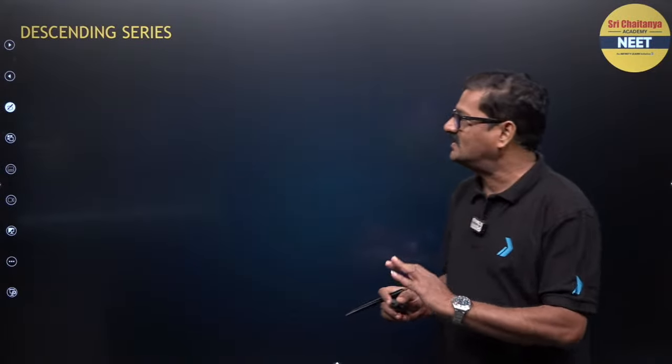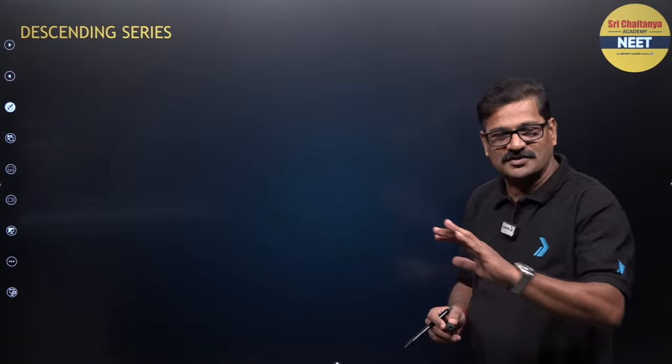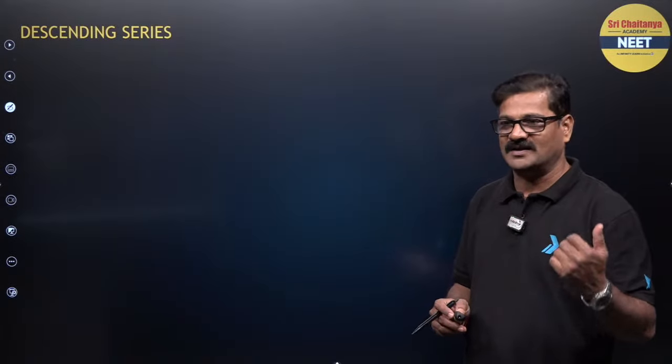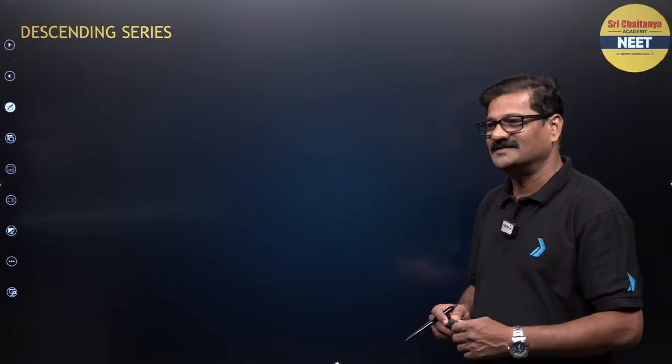Okay, now descending series. So what is a descending series? A conversion where the carbon number is decreased is called a descending series, right? That's good.